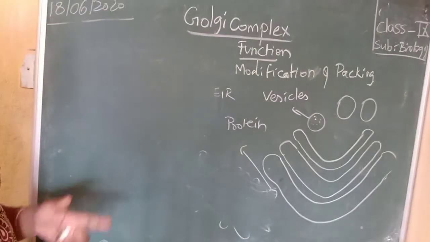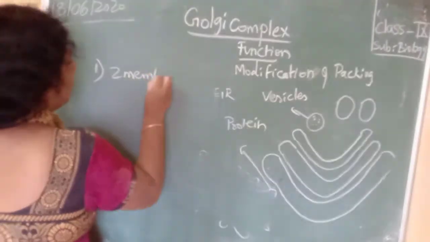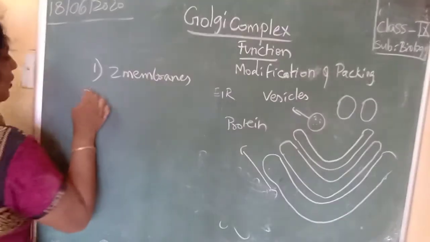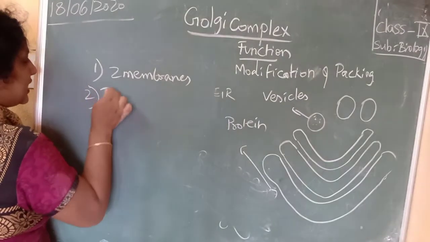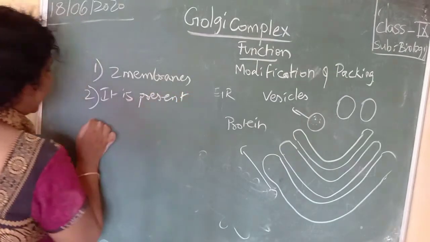Golgi complex is made up of two membranes. It is present immediately after the endoplasmic reticulum.